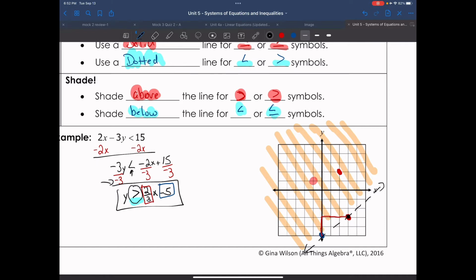since it's on the line that is dashed, it is not a solution. This right here is not a solution. If I put a point right here outside the shaded area, that's not a solution. However, if I go to the origin and put a point on the origin, it's in the shaded area, that is a solution. I can go to -3, +5. That is a solution. So anything in that shaded area is a solution to the inequality.